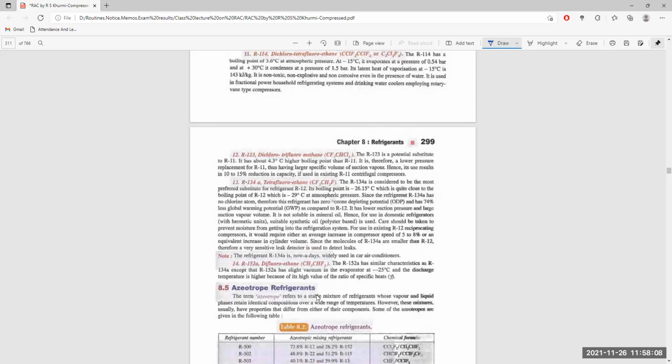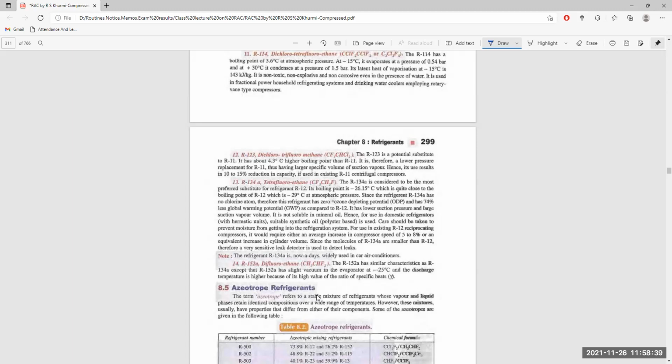R123, dichlorotrifluoroethane. The R123 is a potential substitute for R11. It has a boiling point about 4.3 degrees centigrade higher than R11. It is therefore a lower pressure replacement for R12. Thus, having a higher specific volume of suction vapor, it results in a 10 to 15% reduction in capacity.